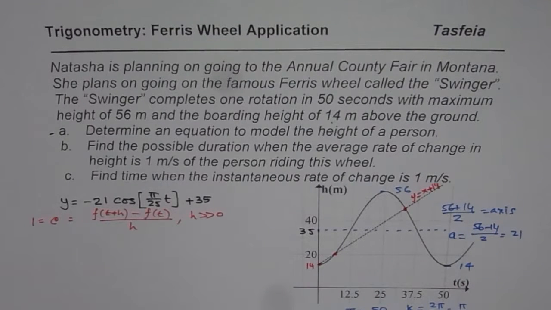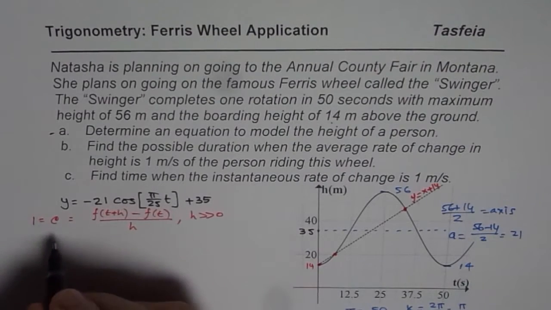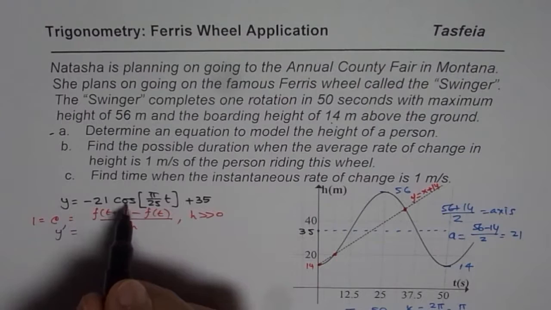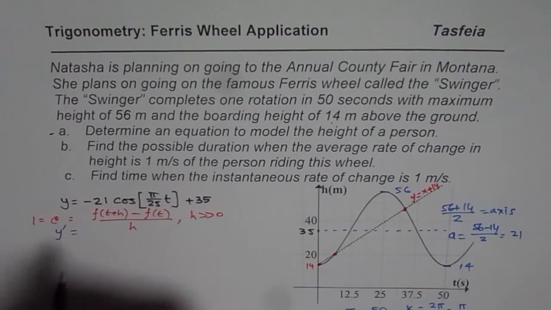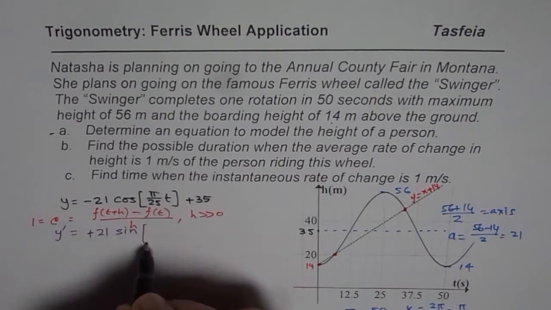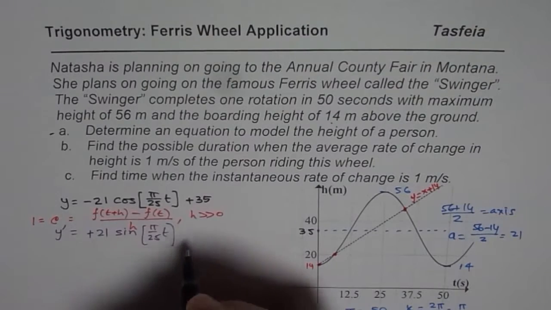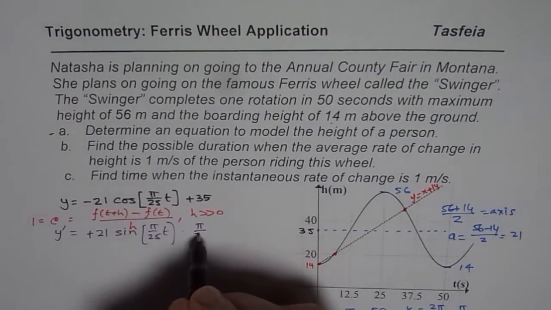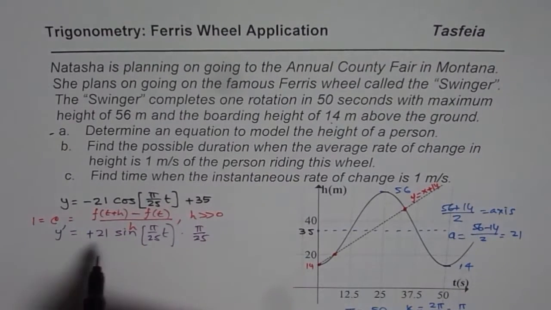Some who have already done calculus, I know many of you will be taking it next semester, so for those it may be simpler. They can find the derivative, and derivative of cos is sine with negative sign, so it becomes positive here, so it becomes 21 sine of everything, which is pi by 25 t, and all this times pi by 25, right? So I'm not getting into this detail, but anyway, so this is what the derivative is, right?